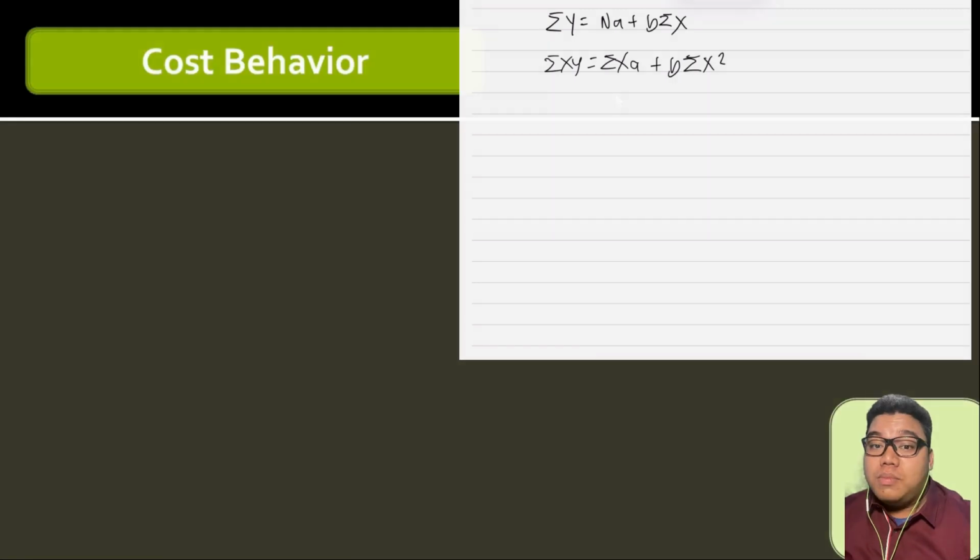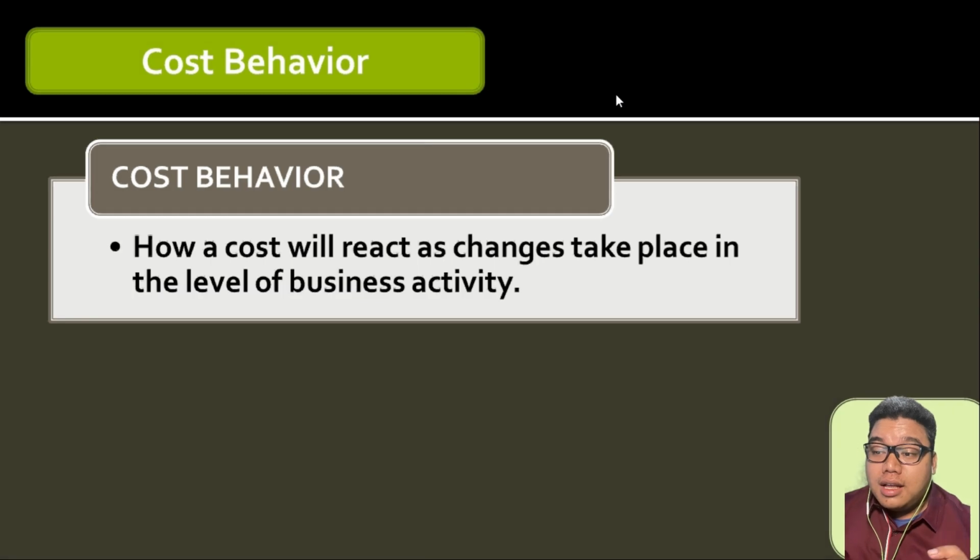Now, what is cost behavior? This is how a cost will react as changes take place in the level of business activity. So, this is the reaction of a cost to a change in a certain activity of a business. It might react accordingly, or it might not have a reaction in relation to the cost in total. We would define them later in detail, but I believe that we have already mentioned them as a preview on